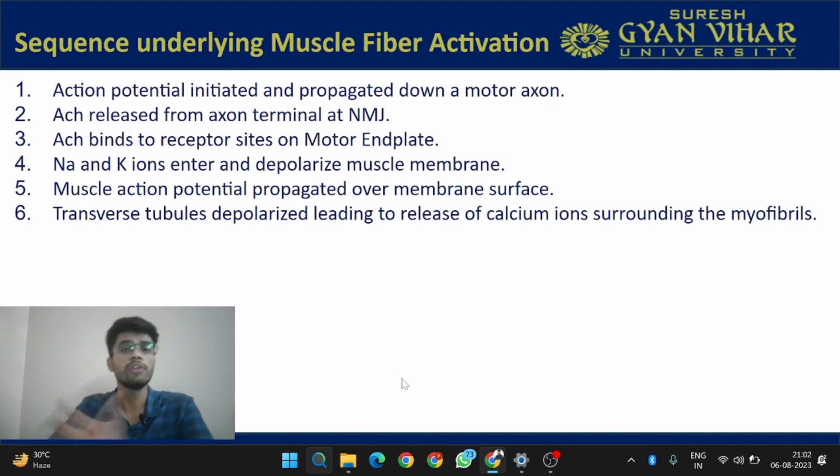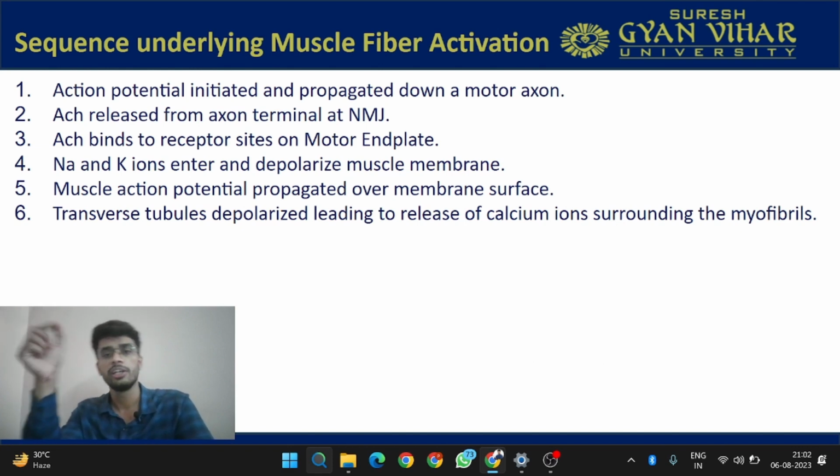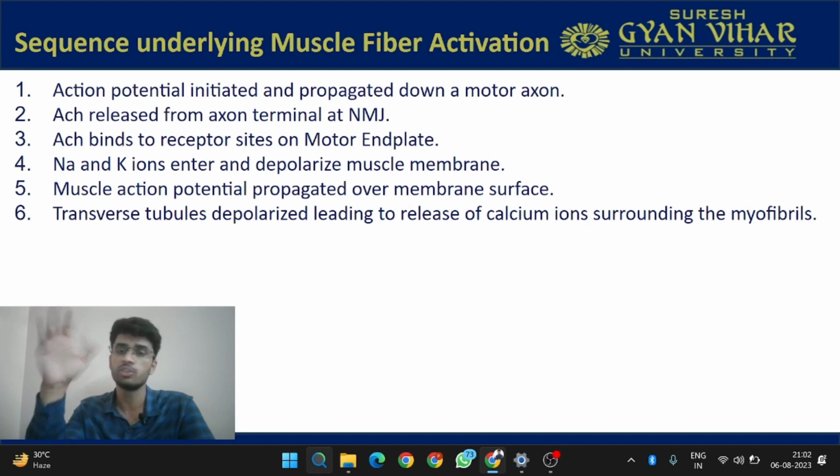First of all, an action potential is initiated and propagated down a motor axon. From the motor axon, acetylcholine, a neurotransmitter, is released from the axon terminal at the neuromuscular junction. Now this acetylcholine will bind to the receptor sites which are present on the motor end plate.